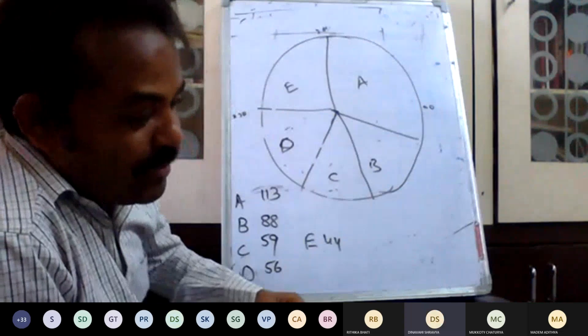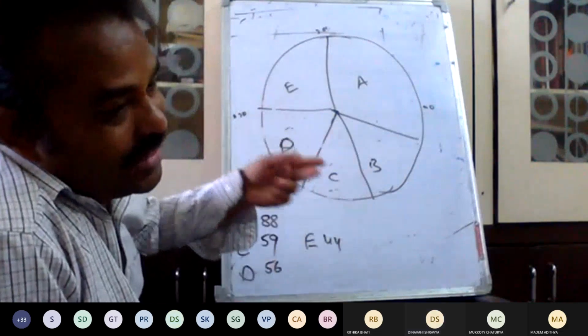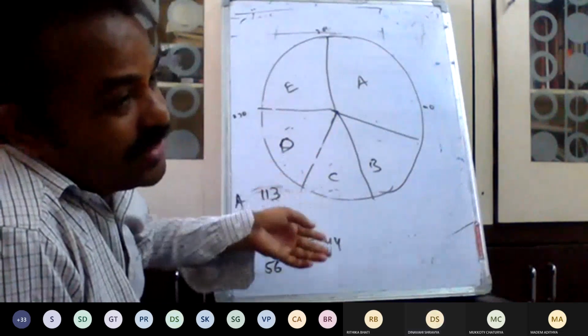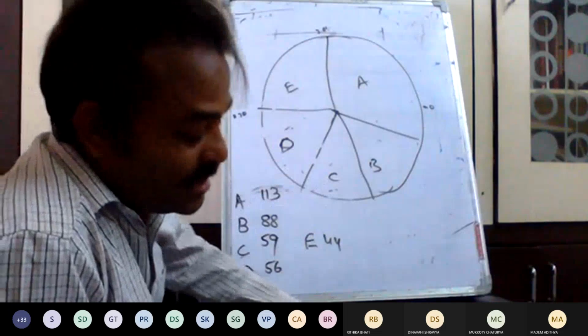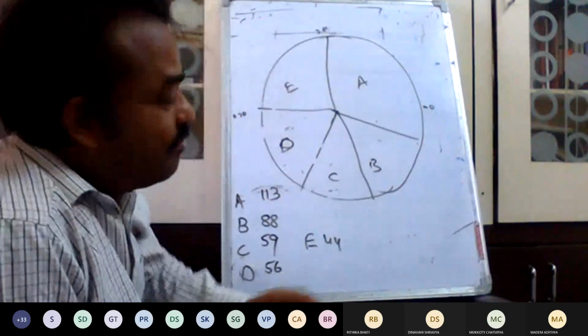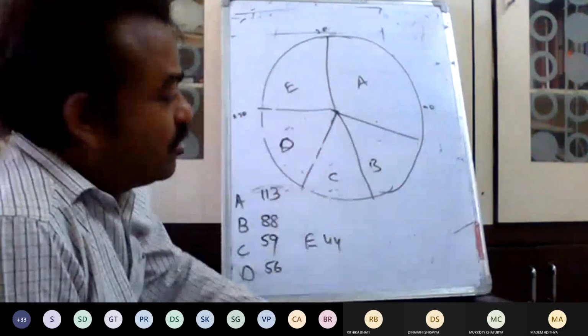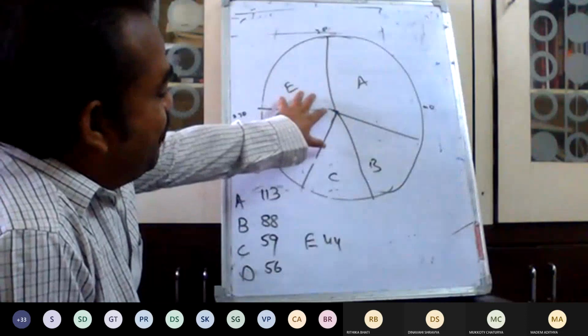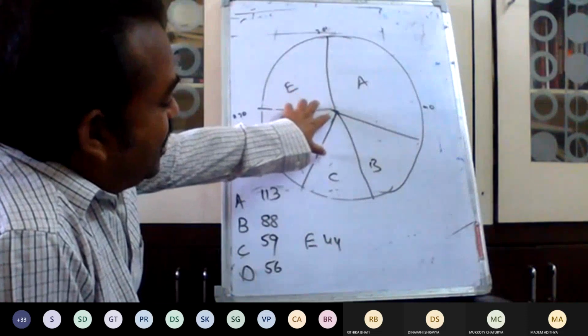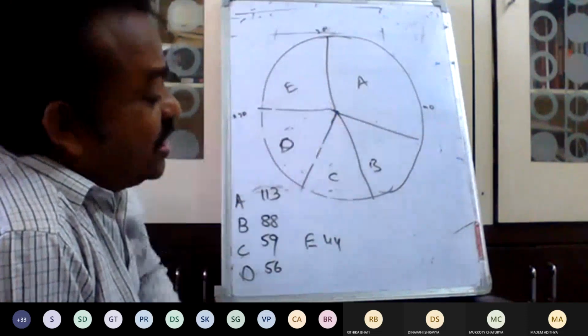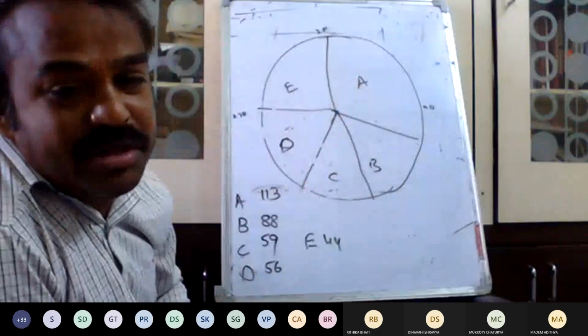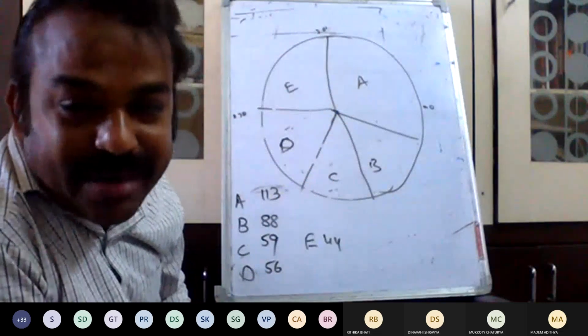Yes, sir. In the case of the bar diagram, the histogram, or the line diagram, it will take some time to understand. But this, anybody can understand. Oh, this is the graph. This is a pie chart. This is the graph related to the number of students in each section. Without values also, you can simply identify. Anybody can understand.